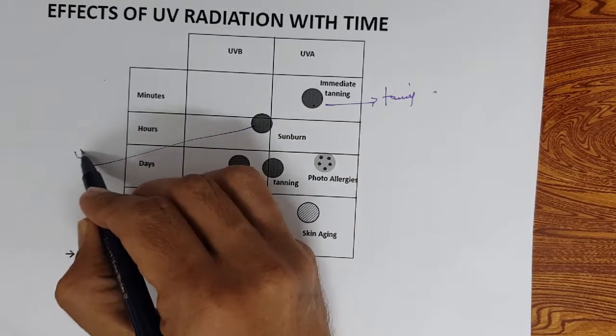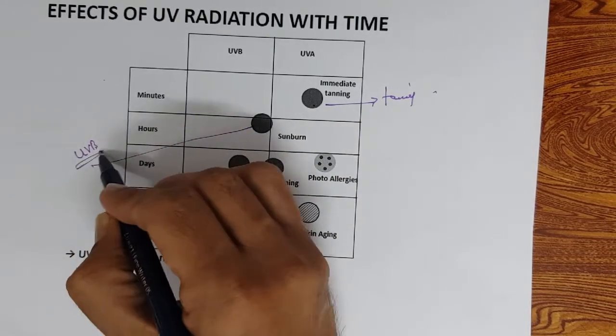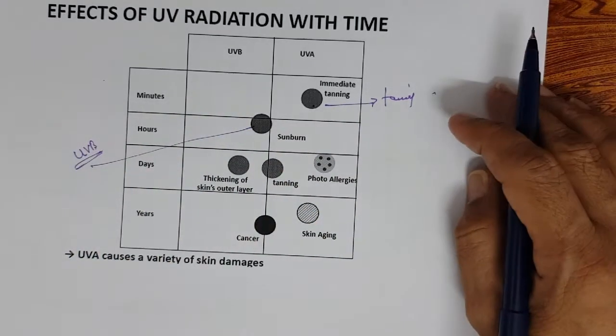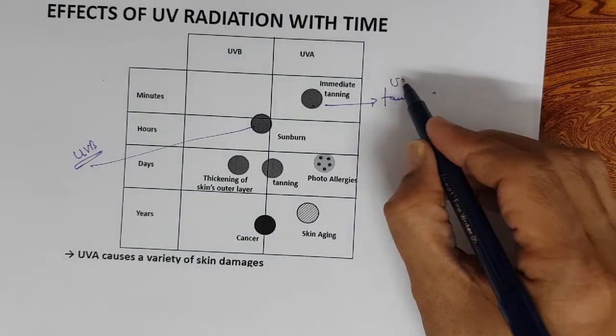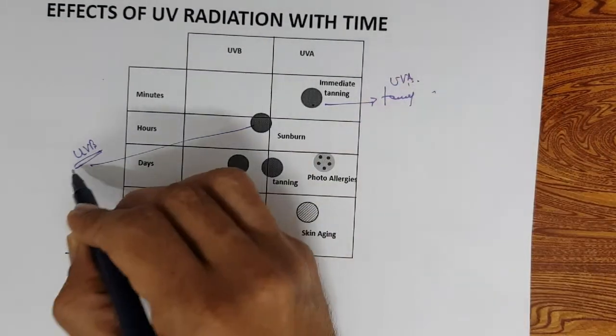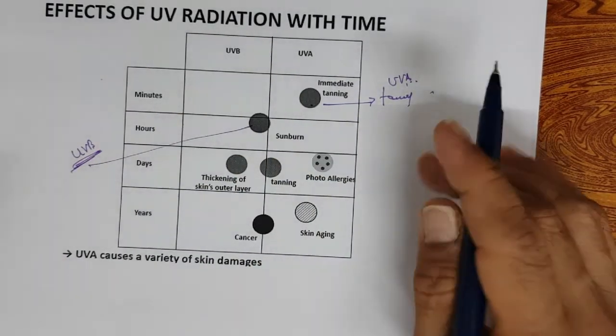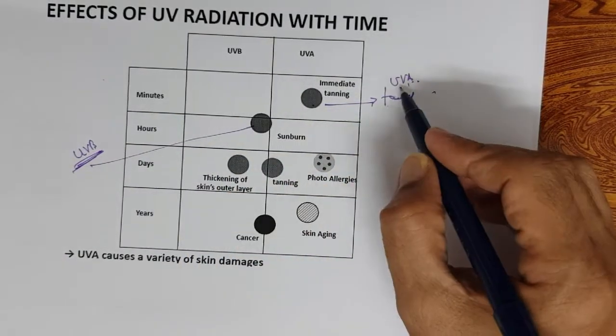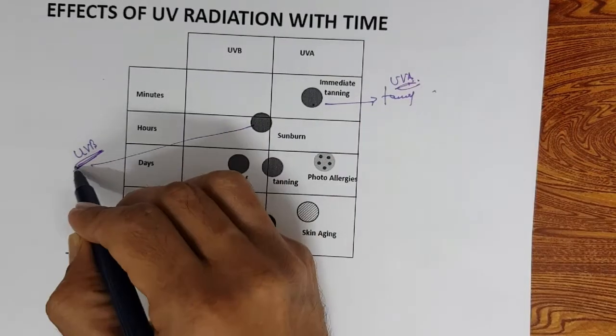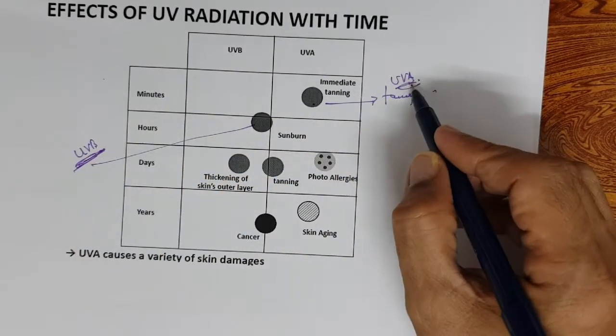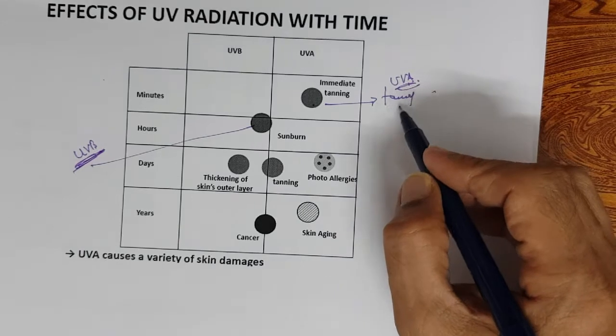Sunburn is mostly UVB. So we Indians require more UVA protection than UVB protection, because Indian skin is more susceptible to tan than burn.